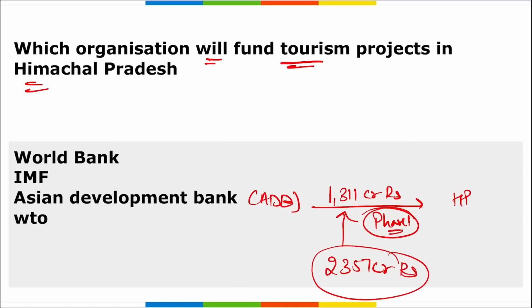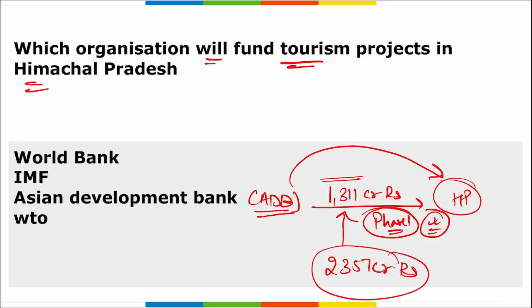All right, so these are some of the projects that will be conducted under phase 1, for which 1311 crore rupees has been provided by Asian Development Bank to Himachal Pradesh for the tourism infrastructure development.